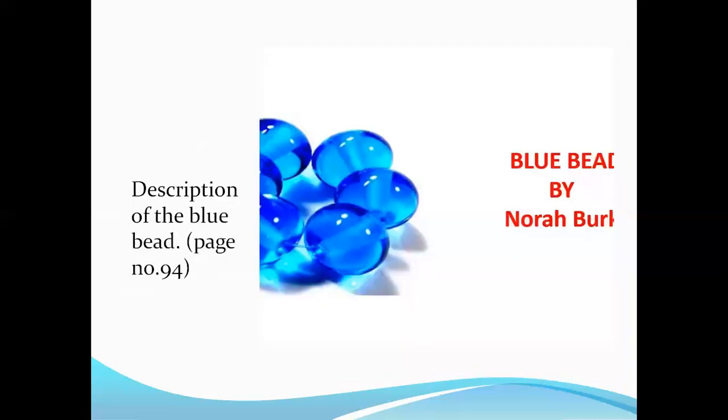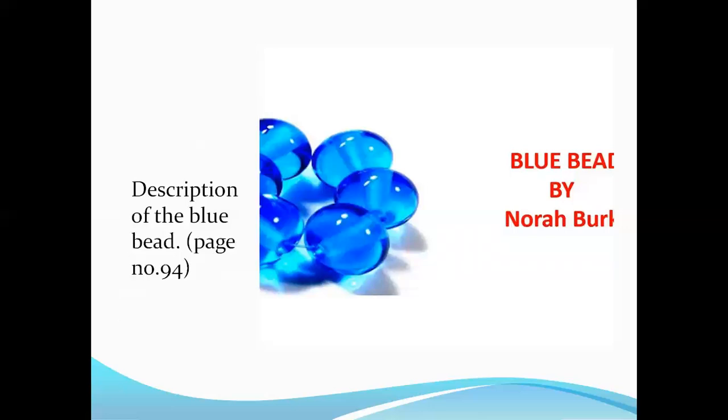Okay, in page number 94, beside him in the shoals as he lay waiting, glimmered a blue gem. Now it is clearly written here, it was not a gem, though. It was a sand-worn glass that had been rolling about in the river for a long time. So by chance it was perforated. It just happened to have a hole in the middle, right through the neck of a bottle, perhaps. Okay, a blue bead.